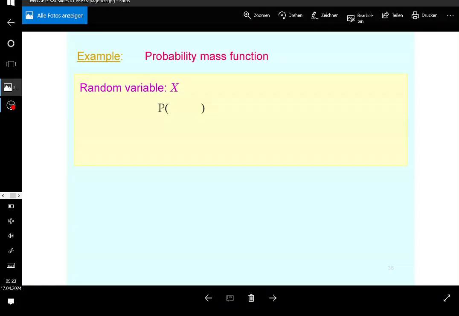So I will say P of something is also a function of events of a random experiment, and the event in this case, if capital X denotes the random variable, is that the random variable, let's say, is equal to 1. And that is basically representing the probability that it is going to happen. So what's the probability that X is going to be equal to 1? Again, it depends on the random variable itself, but let's say it's 0.5. Again, it's not always 0.5, of course, but this is just an example. So let's say the random variable X takes the value 1 with probability 0.5.